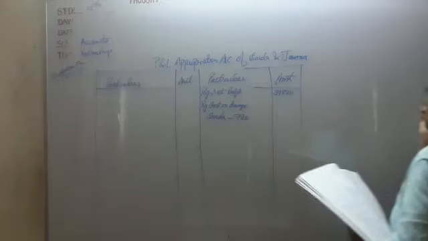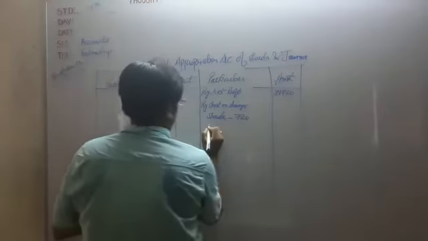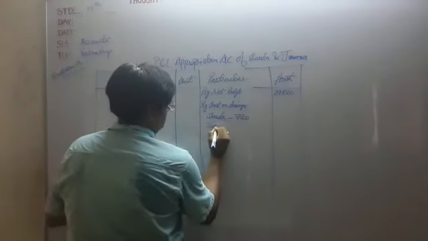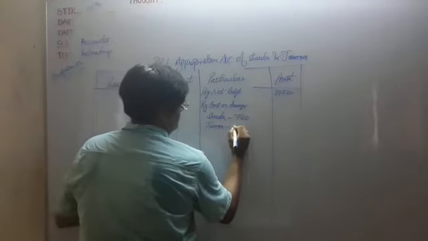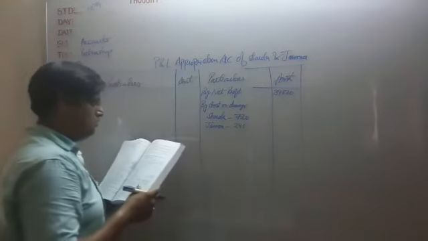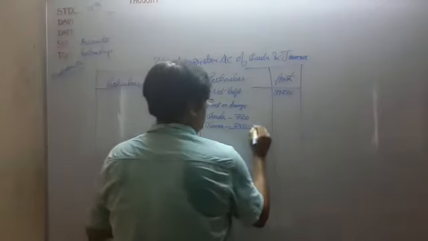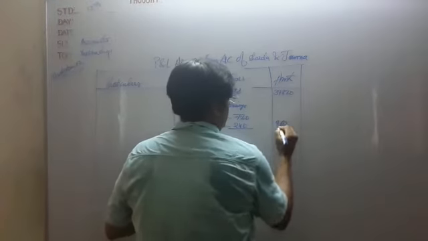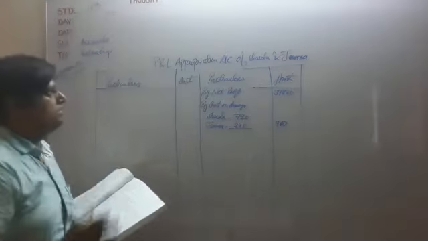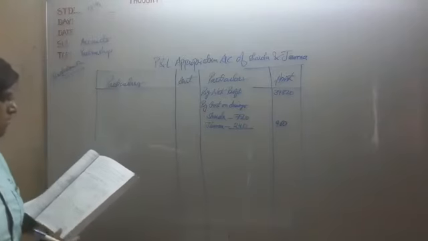Now we do the multiplication. So Jamna will pay rupees 240. So the total will be 960. That is the income of the firm.